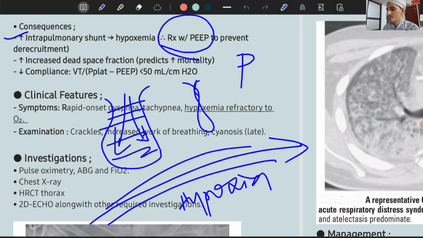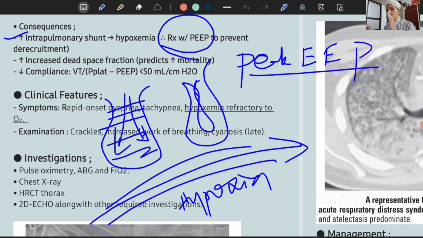PEEP is nothing but positive end expiratory pressure. What this does is it will open the closed alveoli, because most of the alveoli are closed during expiration. So at that time you are applying some pressure while giving oxygenation. The closed alveoli will get opened, and the alveoli which are filled with fluid, this fluid will be pulled back because of that pressure. So you will recruit some alveoli from this also. That's how you will improve oxygenation in these cases.